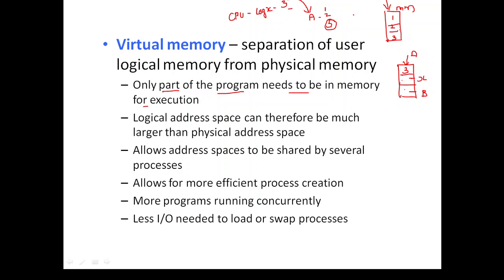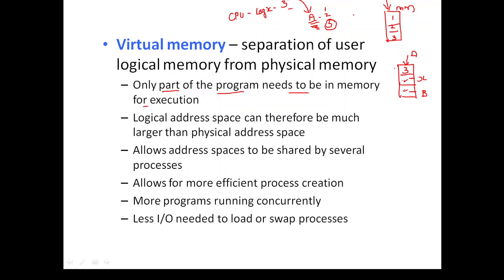So these places can be used by other processes. But when you have seen over here, the whole space is consumed by the A process only, which is unnecessarily wasting user space. So in order to eliminate that, virtual memory loads only what is actually needed onto the main memory. So here two spaces are left. These spaces can be used by any other process. So this is the concept.